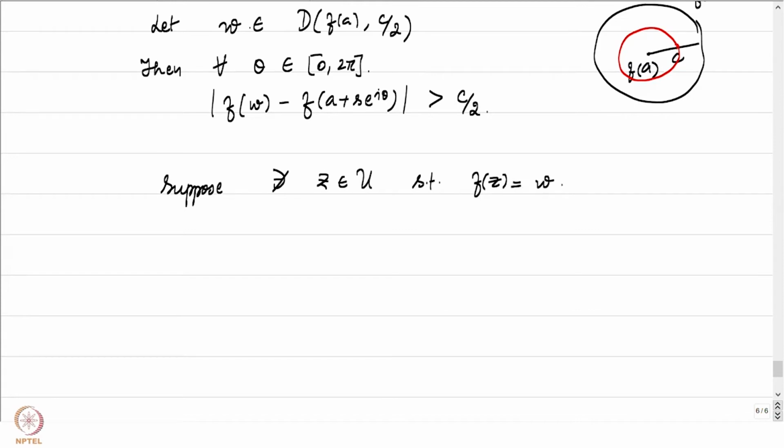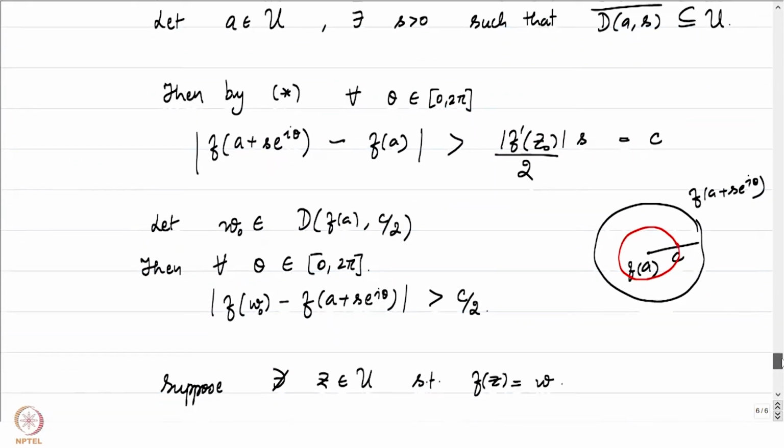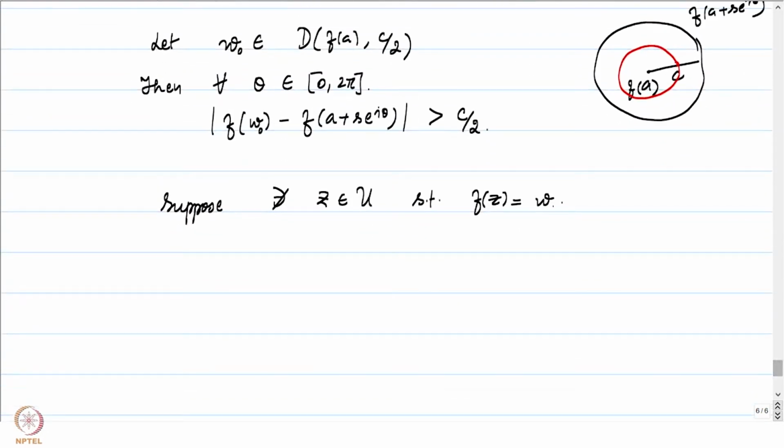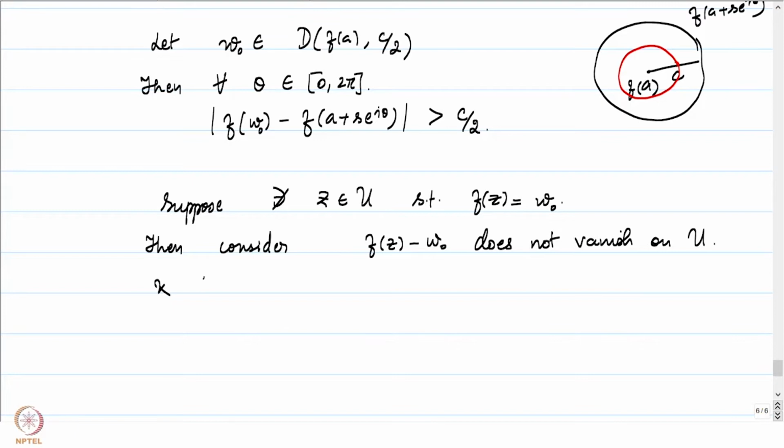Maybe I should put a w naught here. W sounds more generic, so let me put a w naught here. Suppose we don't have any point z getting mapped to w naught. Then if you look at f of z minus w naught, this function does not vanish on U. And hence g of z equal to 1 by f of z minus w naught is holomorphic on U.